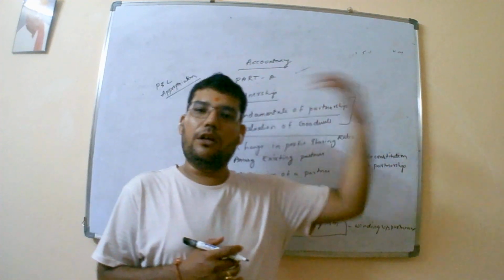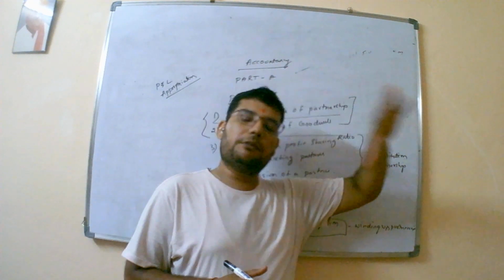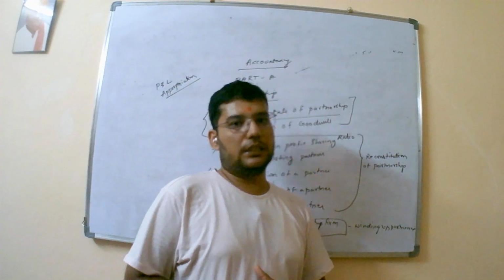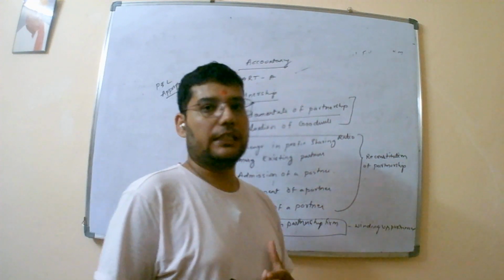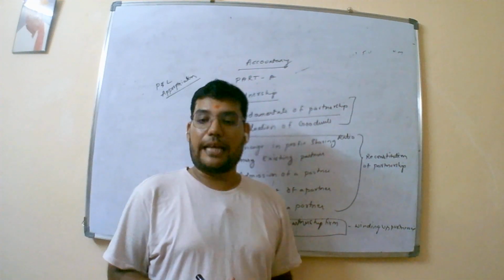If you see the final accounts of a sole proprietor, after preparation of the final accounts, the net profit which we used to get, we used to add it to capital.